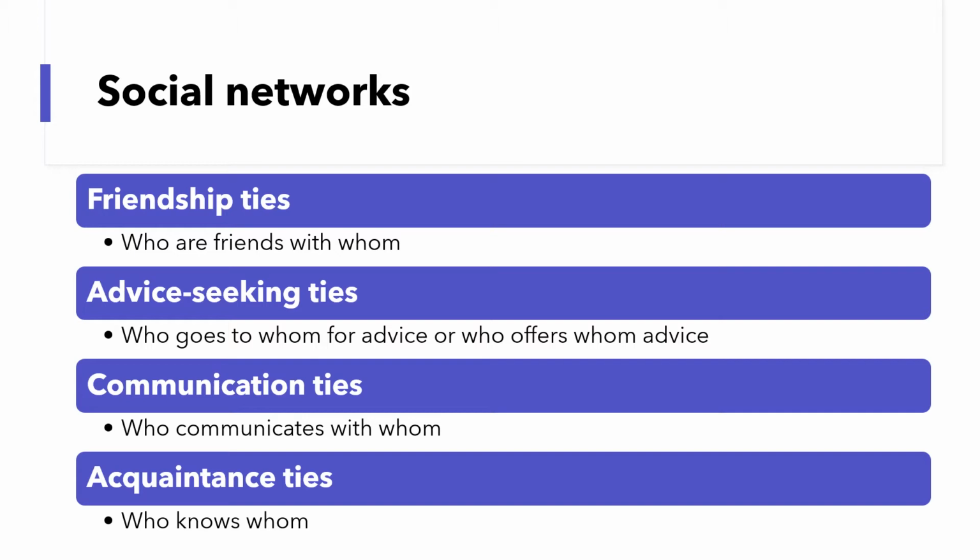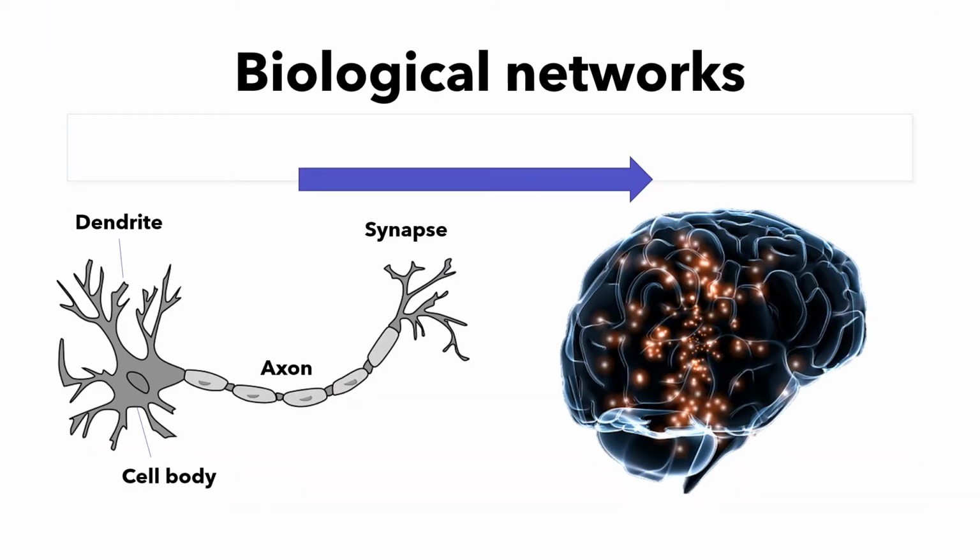In social networks, nodes usually represent people. But this is not the only way for you to conceptualize a social network. If you study how people communicate in an organization, you can also use nodes to represent teams, departments, and even organizations.